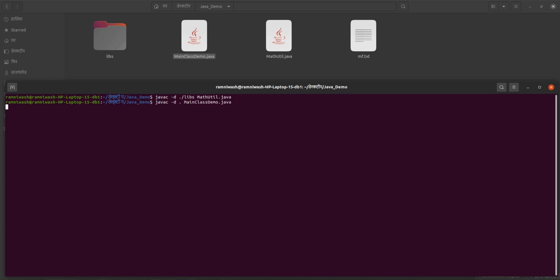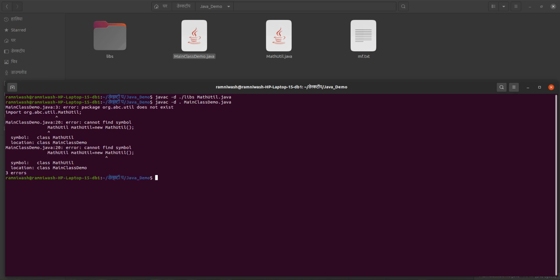No, because it is dependent on some resource. Some resource is nothing but some other library. It is depending on some other library, and that library is not in your class path. So either you have to set the class path, as we learned in the previous video, or you can give the class path at compilation itself. cp means class path